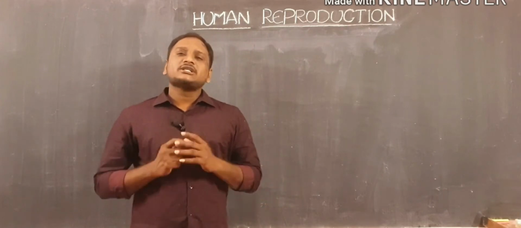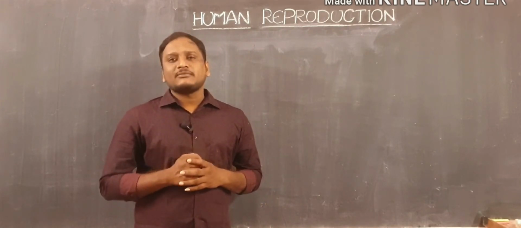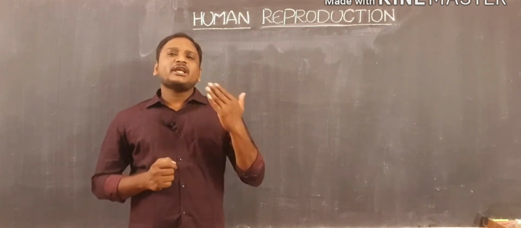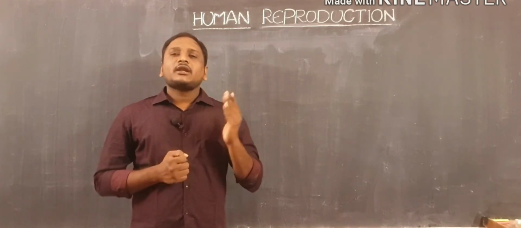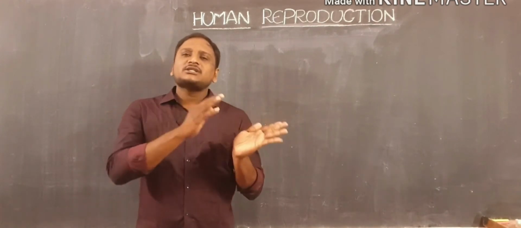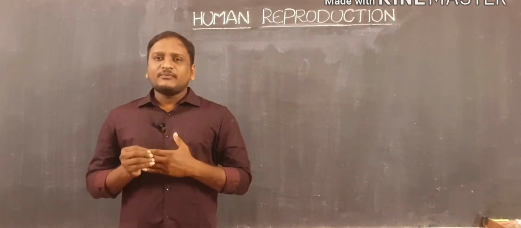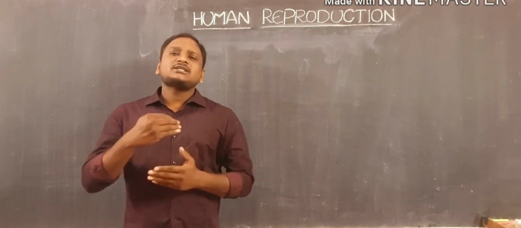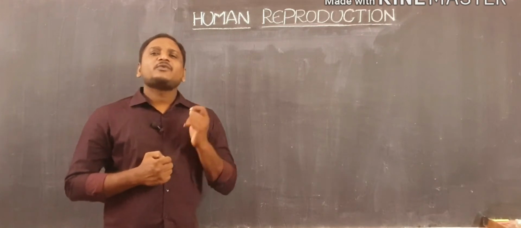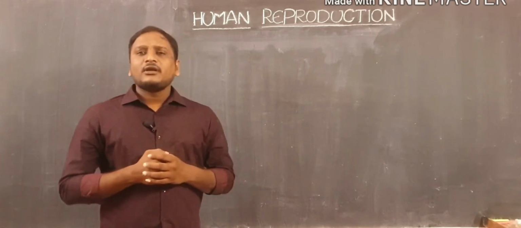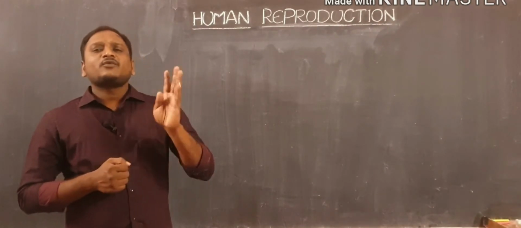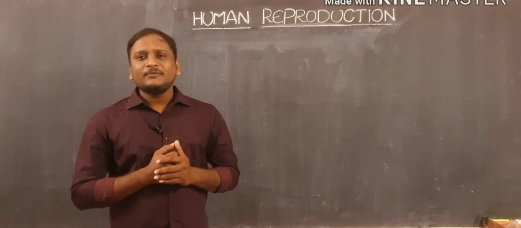In this video we will discuss the female reproductive system. In our last video we discussed the male reproductive system and along with that how spermatogenesis takes place, what is the structure of the sperm cell, etc. We discussed that in our previous video, and in this video we will discuss the female reproductive system. When we observe the female reproductive system, there are mainly 4 functions involved here.